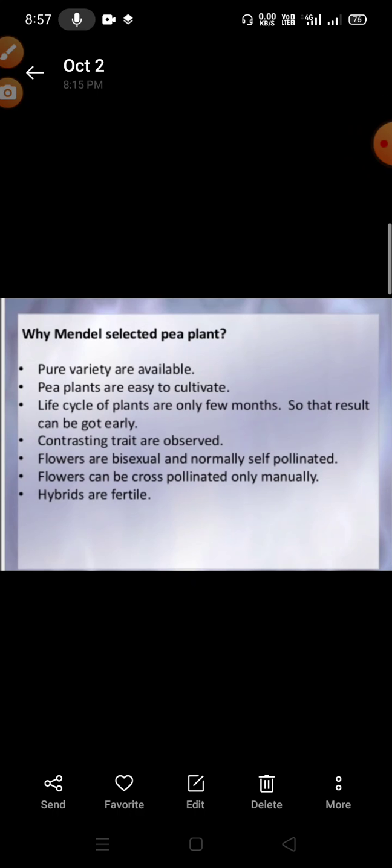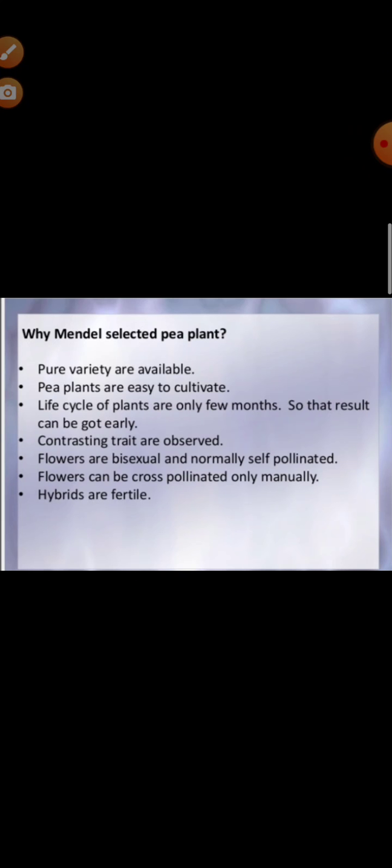It is also very easy to cross-pollinate the flowers of the pea plant, because pollen from one plant can be introduced to the stigma of another plant by removing the anthers very easily. The pea plant produces a large number of seeds in one generation and can be easily raised, maintained and handled. And a number of easily detectable contrasting characters or traits were available in the pea plant. So Mendel chose the garden pea plant for his experiment. This is a very important question.